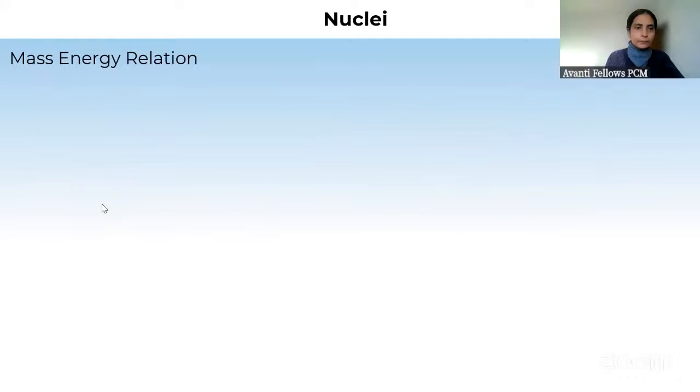Done. Now this is the important thing. Now starting mass energy relation. So आइंस्टीन ने ये कहा कि जो मास है ना उसको भी we can convert it into energy also. Done. We won't go further into explanation because it's not required. We just need the equation. So he said if there is mass m, then we can convert it into energy equivalent to how much? Is equal to mc square.